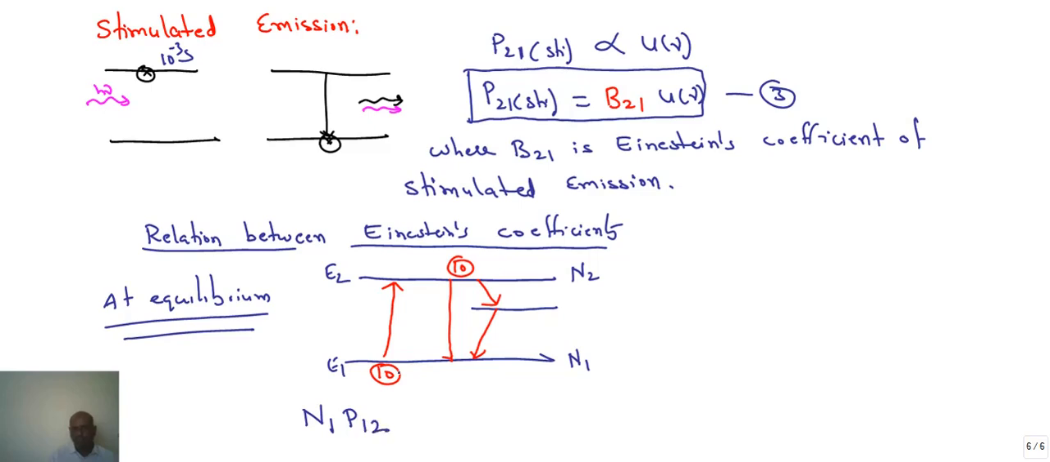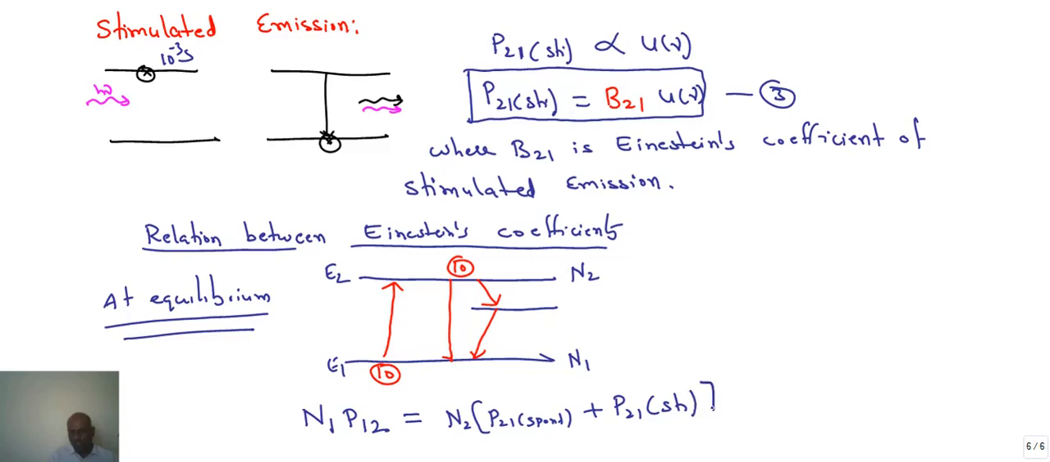P12 is the absorption process. And what is the reverse? At equilibrium, the number of electrons moving from the lower state to the higher state must be equivalent to the number moving from the higher state to the lower state. What is the population of the higher state? N2. What is the mechanism of de-excitation? Here two options are there, P21 spontaneous plus P21 stimulated.